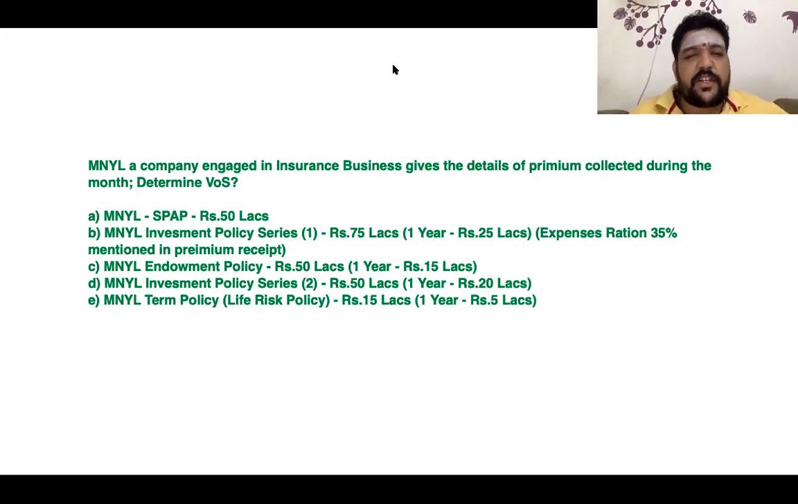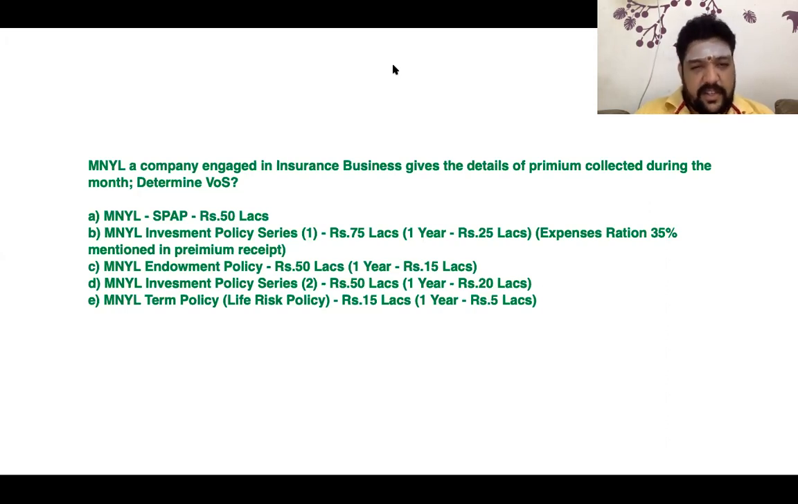Additionally, one more piece of information is given. From the premium receipt, you can know that the expense ratio on this policy is 35%. That is additional information for you to take certain decisions. There is an endowment policy of 50 lakhs, first year premium 15 lakhs, second and subsequent year premium 35 lakhs. Sir, how do you arrive at that number? Very simple, the balancing figure.